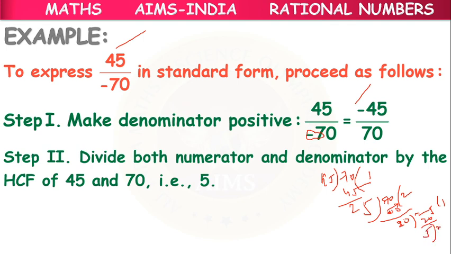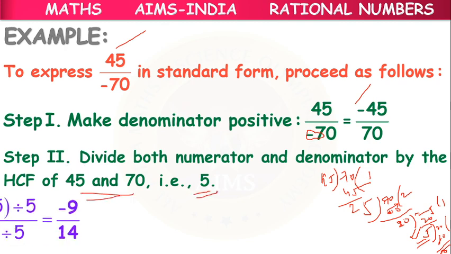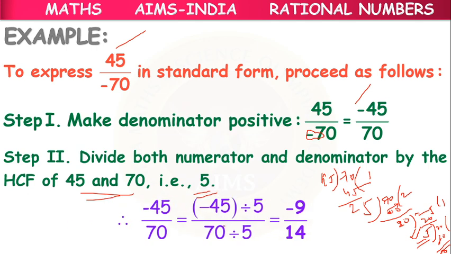5 is remaining, and 5 fours are 20. Finally, when dividing with 5 we get remainder 0. So this 5 will be considered as the GCD or HCF of 45 and 70. So we have to divide both of them by 5. So we will get minus 9 by 14. This will be the standard form of the given rational number.